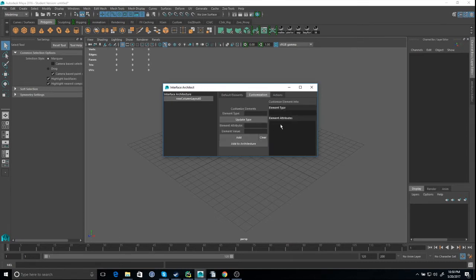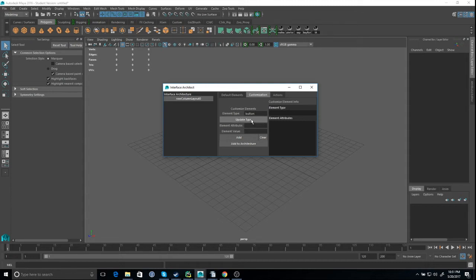And the customization part is where you add all your customized elements. The way you do it is first you have to have an element type. So for example, if you want a button, I spell button. And remember, it has to be valid. If it's not valid, you can still add it into the hierarchy, but when you preview, it will cause a problem, and I will show you in a bit.